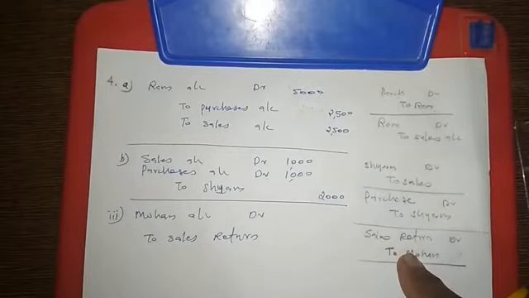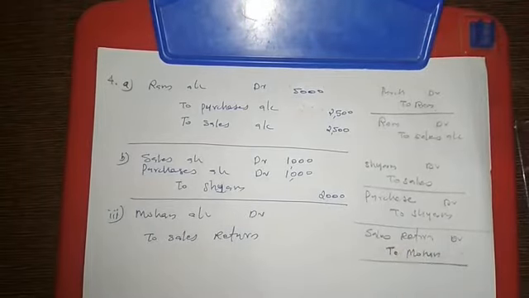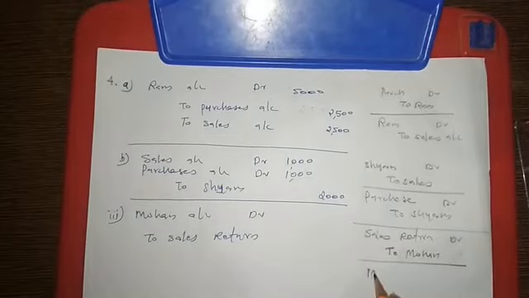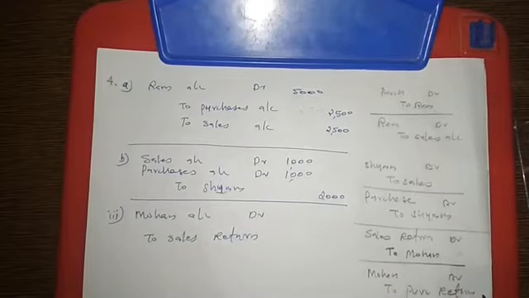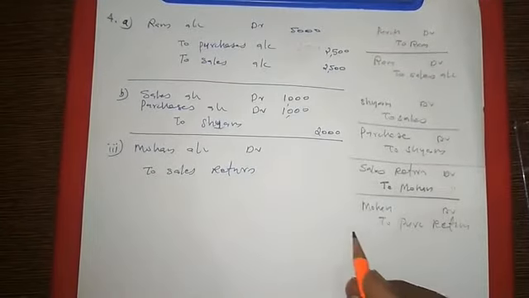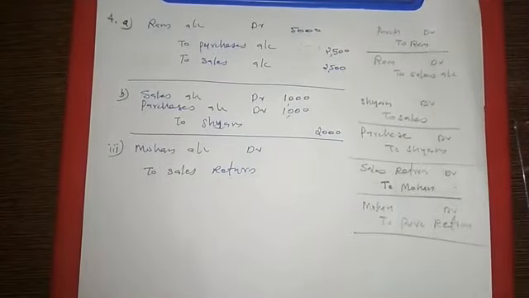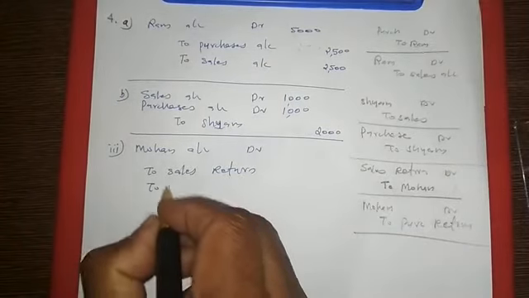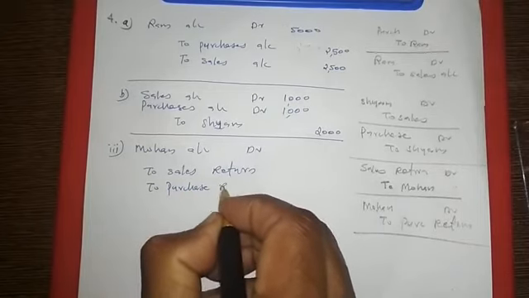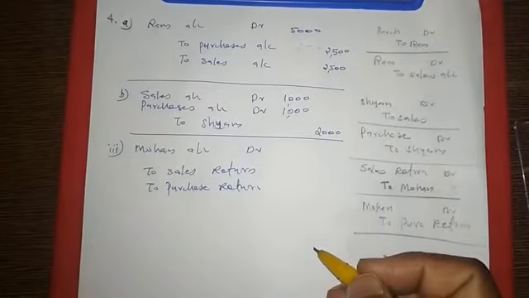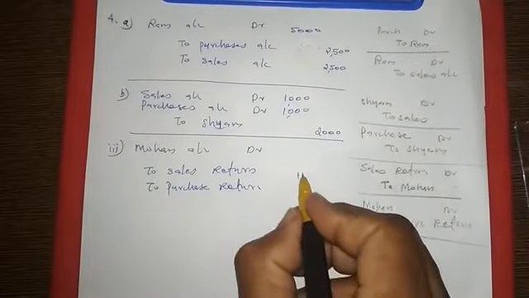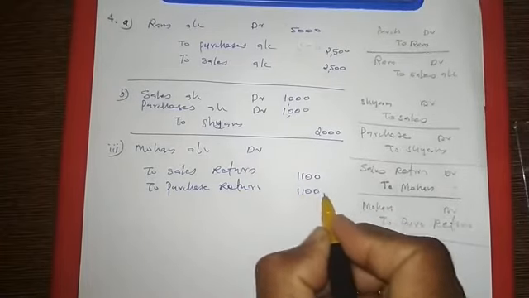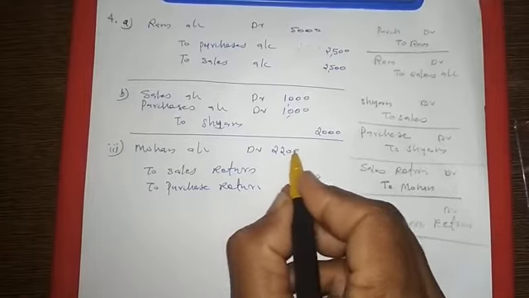Now the purchase returns entry we have to make. What will the purchase returns entry be? This is the purchase returns entry: Mohan account debit to purchase return. This is the journal entry. This entry has not been recorded, so we have to write that. Mohan account debit to purchase return, and the amount is 1100. This also 1100, and here 2200 will come.